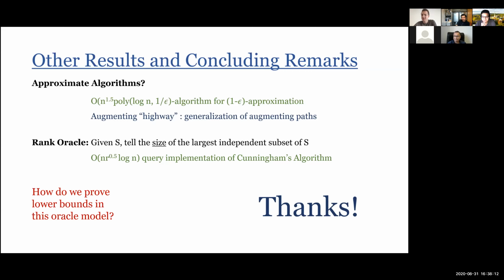So Seffi is asking, basically, what is your belief on the right answer for the number of queries? I would be very surprised if this can be done in order n. I see. But I don't have any very strong beliefs.